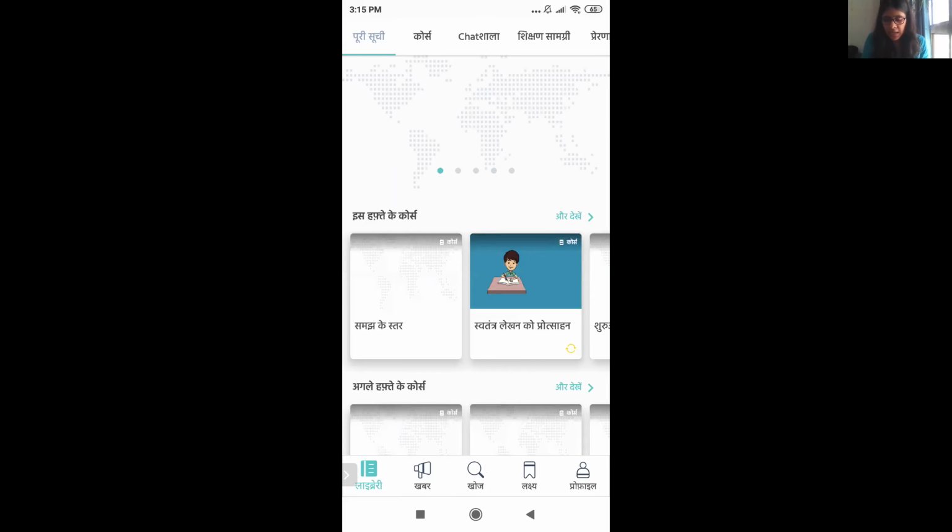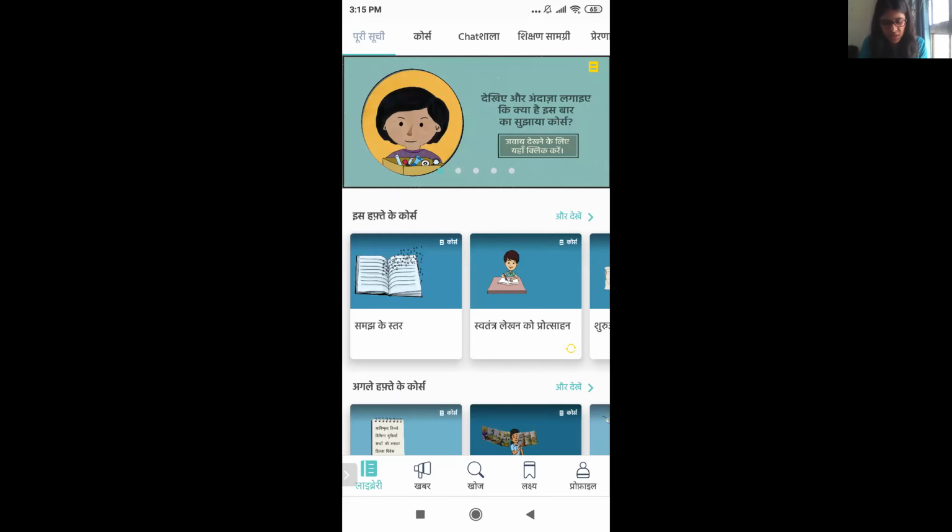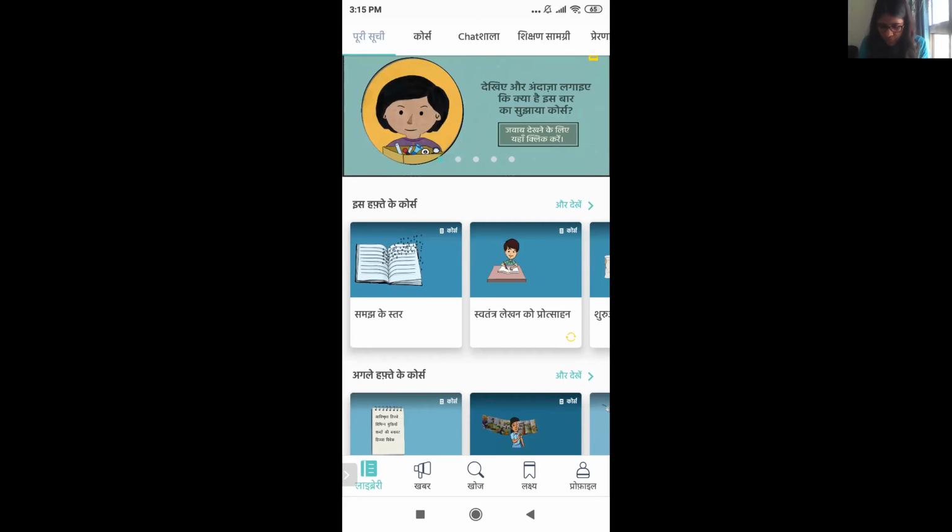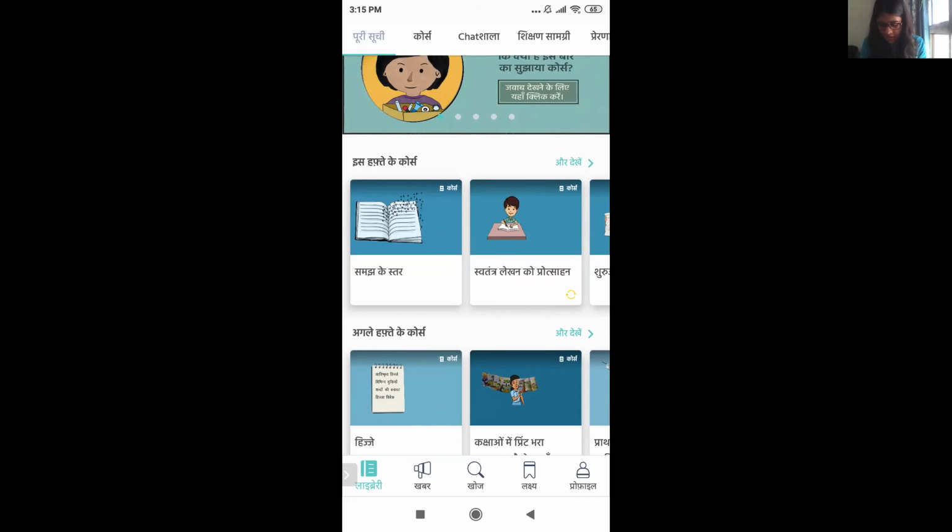Great. So as you can see, I have logged into the teacher app. On a broad level, there are 5 categories at the bottom. One is the Library, then Khabar, then Khoj, then Lakshya, and Profile. The most extensive one is the Library, where you will find everything that there is to offer on the teacher app. I'll be covering that in more detail later. Before that, let me touch upon the rest of the 4 categories.